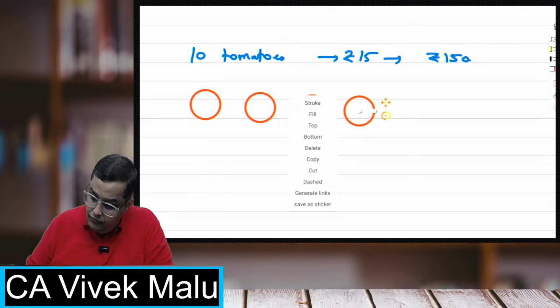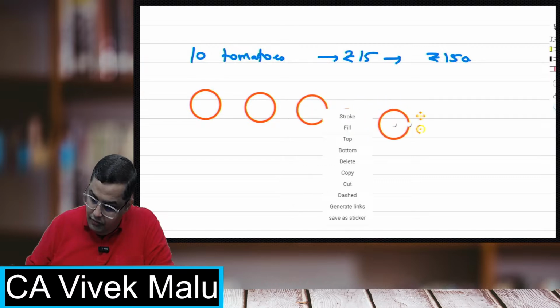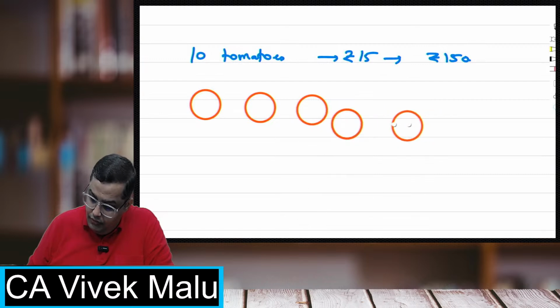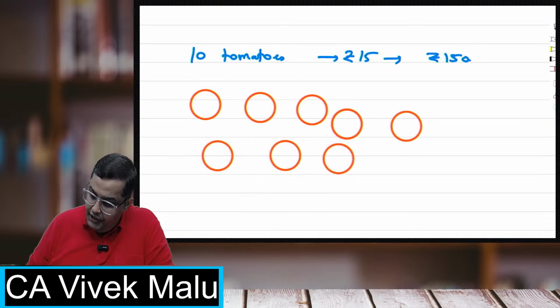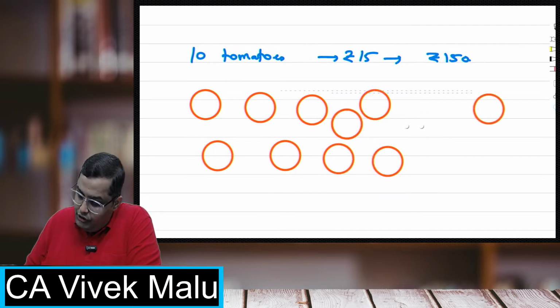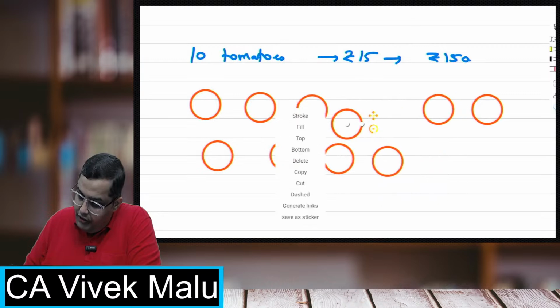So 4 tomatoes, then the 6th one, then 5, 8, 9, and 10. So I've got these 10 tomatoes.